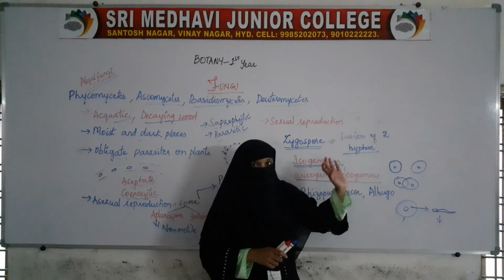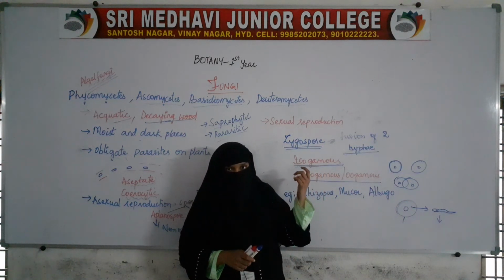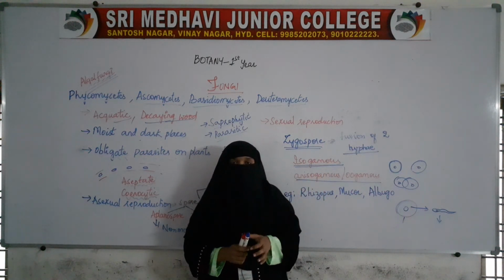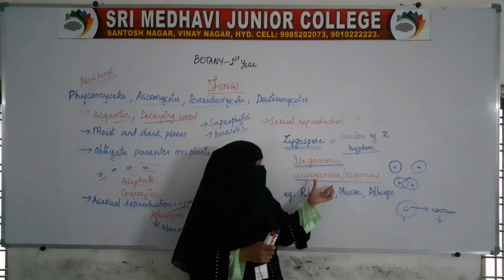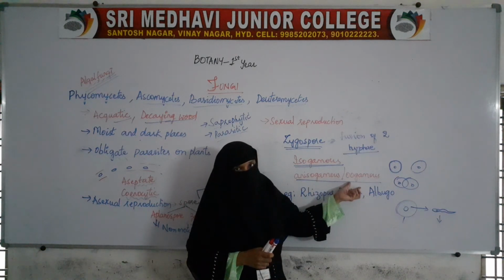If the fusion is of similar gametes, then it is called isogamous, and if the fusion is of two morphologically different gametes, then it is called anisogamous or oogamous.